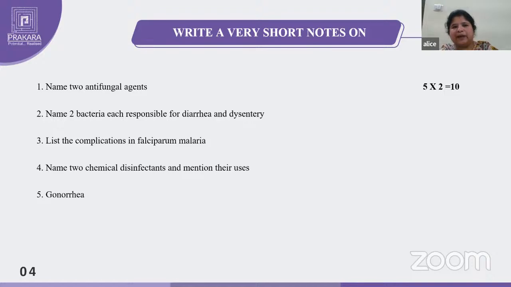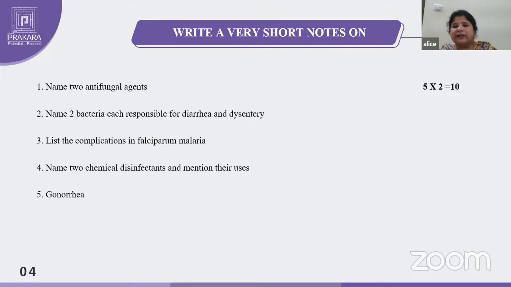So coming to the 2 markers, first is the name 2 antifungal agents. First read the question carefully. Antifungal agents means you have to write about the drugs. So what are the antifungal agents? If you take the ketones and azoles, like that any group you can write down. Amphotericin B and nystatin, and also ketoconazole, itraconazole, any 2. But better you may write the 4 antifungal agents.